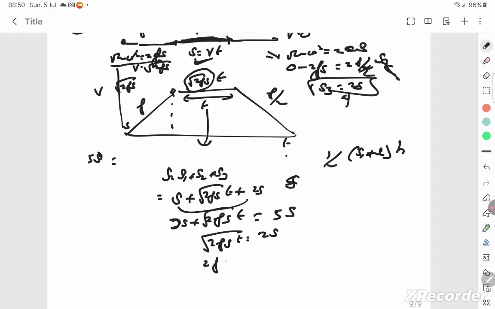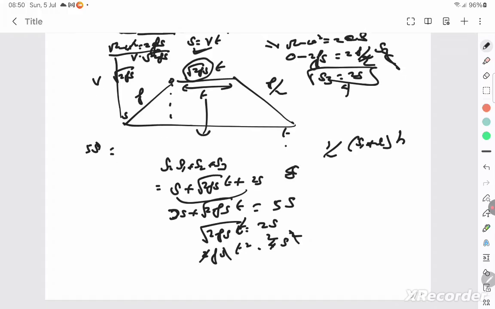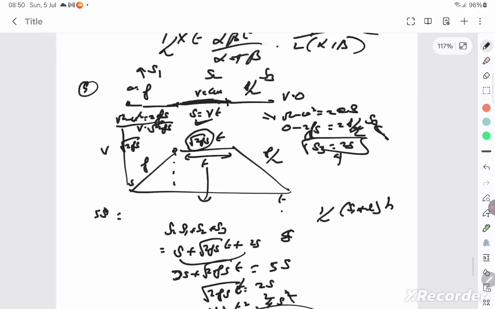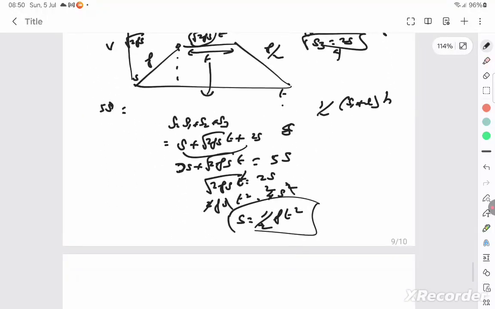Squaring both sides, 2fs into t square, t is outside, okay? It's not within the root. T square is equal to 4s square. S and s get cancelled. 2 and 4 get cancelled. So you get s to be half ft square. So that's the proof, because they're asking you to prove it to be half ft square.